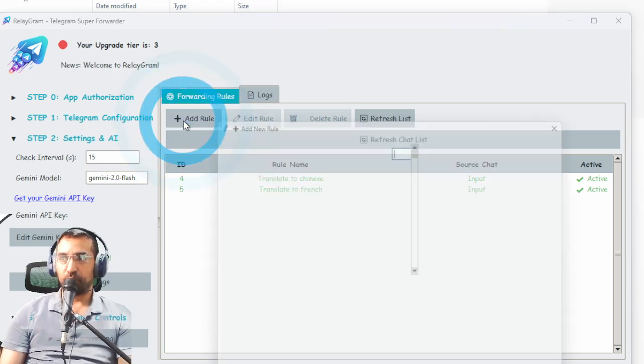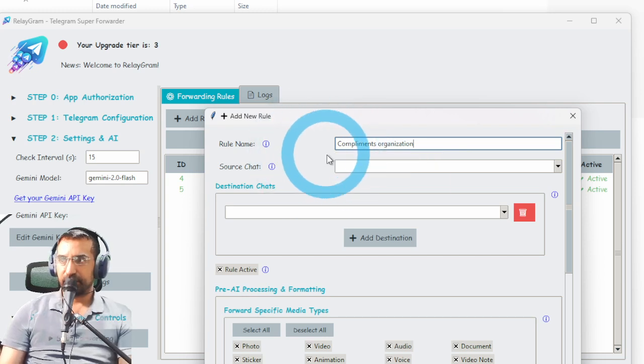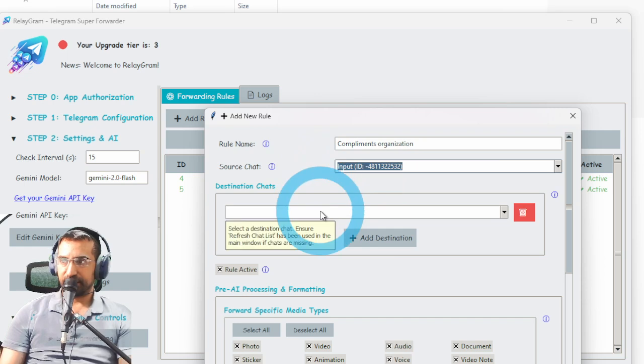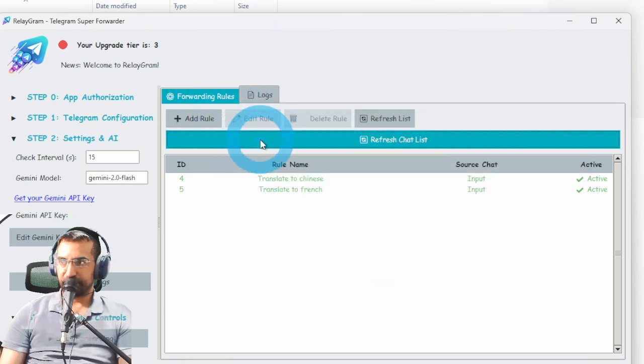I want to create one more rule, which is the compliments organization. So whenever you get a compliment in a certain group, then it will take that compliment and put it in the compliments folder. Let me just refresh the chat list here because I've added another group.